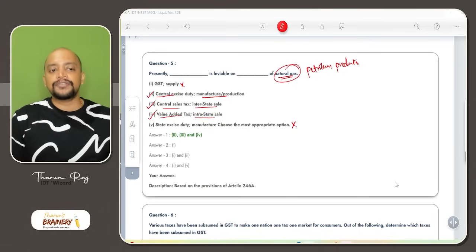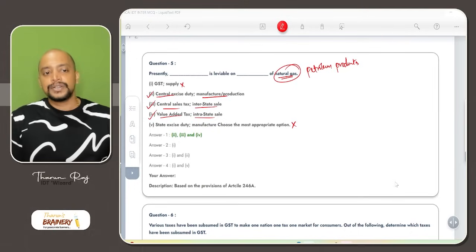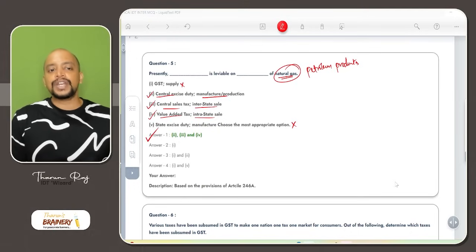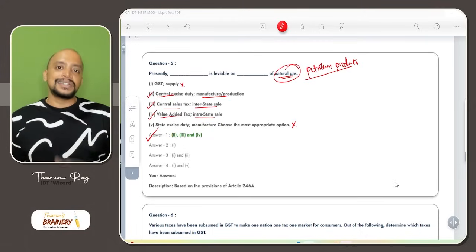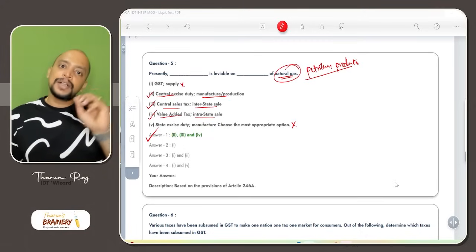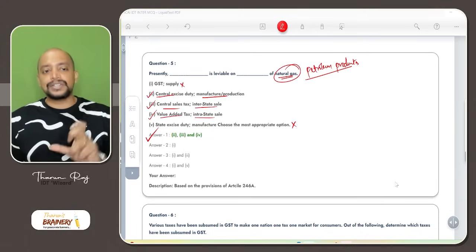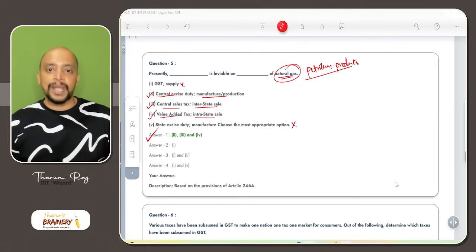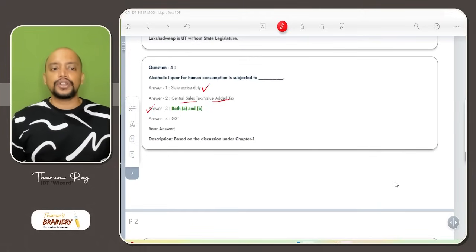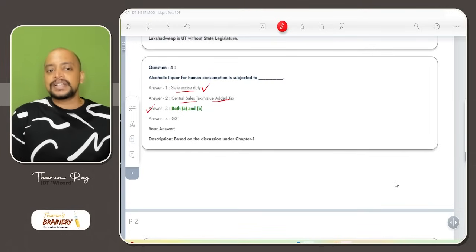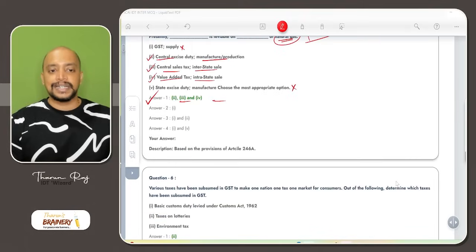So 2, 3 and 4 is the correct answer. So option 1, 2, 3 and 4 will be taken as the correct answer for all petroleum products. Until the time the GST Council decides, there is no GST, but the old indirect taxes, central excise duty, sales tax and VAT will be applicable. Whereas in case of alcoholic liquor for human consumption, we have state excise duty on manufacture, and CST and VAT on interstate and intrastate sale.